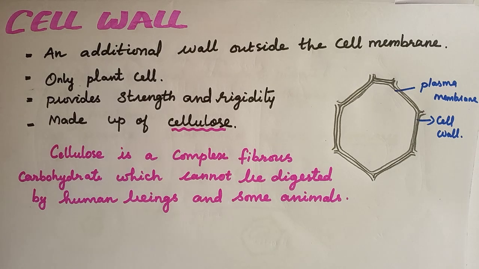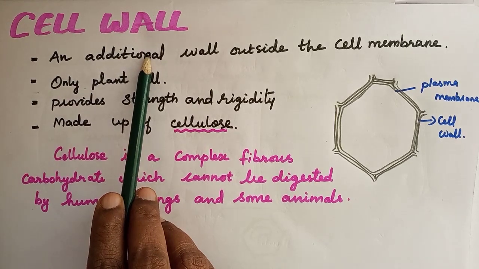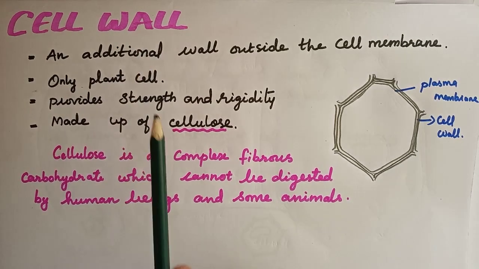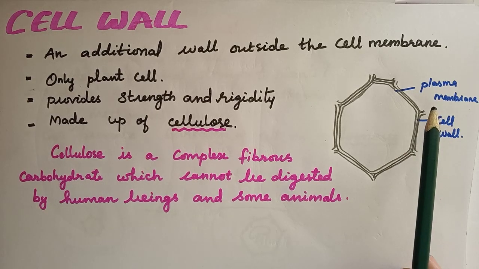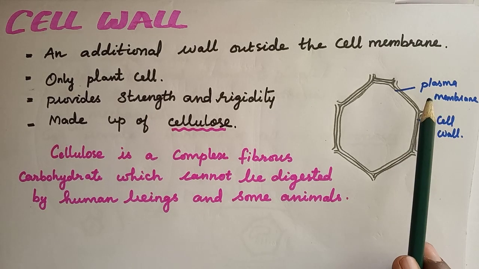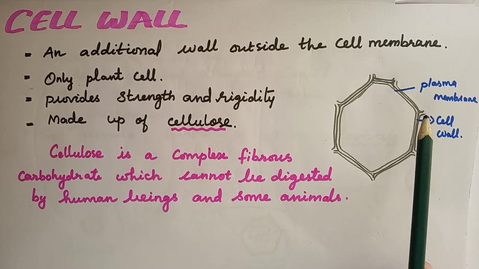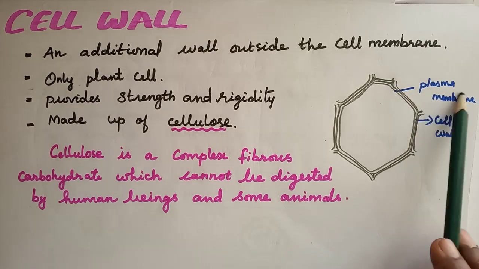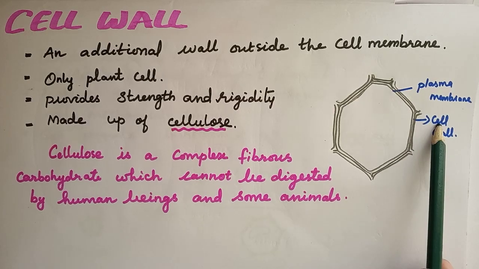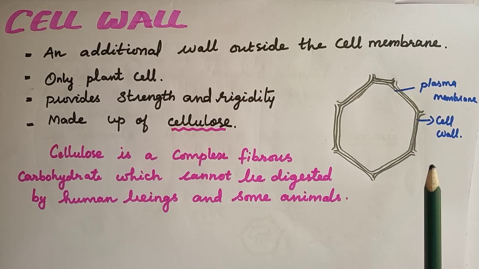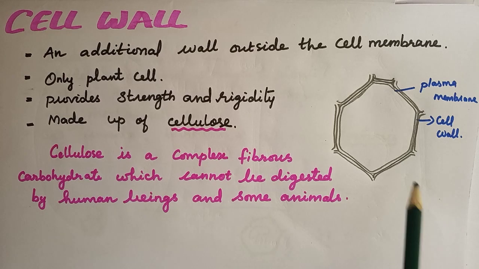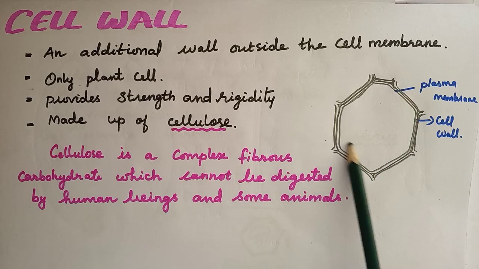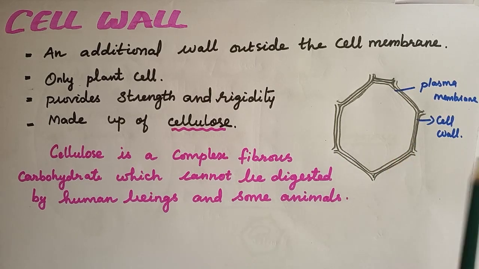And next we are going to see about the cell wall. The cell wall is an additional layer outside the cell membrane. Cell membrane means plasma membrane. Outside the cell membrane, the cell wall is present. The cell wall is a semi-rigid, permeable, and non-living part of the plant cell. This is only present in plant cells, not in animal cells.